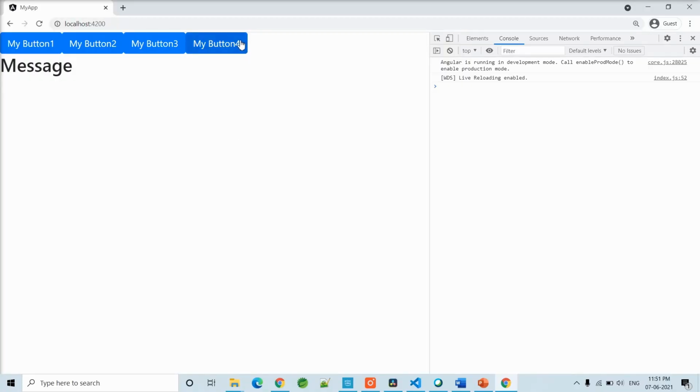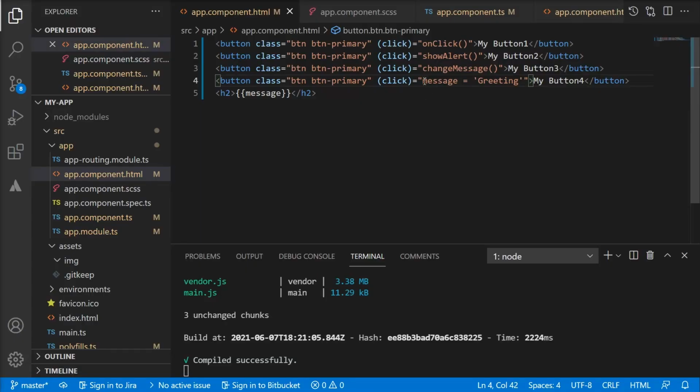So clicking on this button 4 will change the value to greeting. So what did we actually do here? This thing here which is highlighted is known as template statement, and this should also be a valid JavaScript. Now notice one difference from the text interpolation and property binding. The thing that was enclosed within a quotation mark was termed as template expression, but here it is template statement.